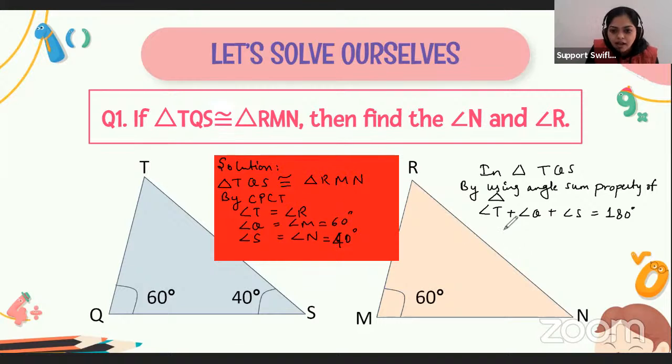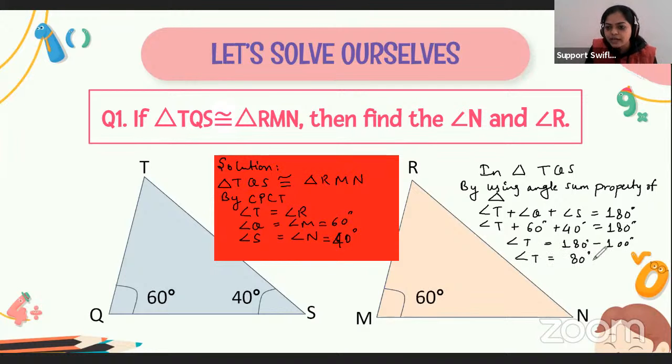And we have to find the value of angle T. The value of angle Q is given as 60 degree. Angle S is given as 40 degree. That will be equal to 180 degree. So angle T is equal to 180 minus the sum of these two, which is 100. If we shift it towards the right hand side, it becomes negative. So the value of angle T is equal to 80 degree.